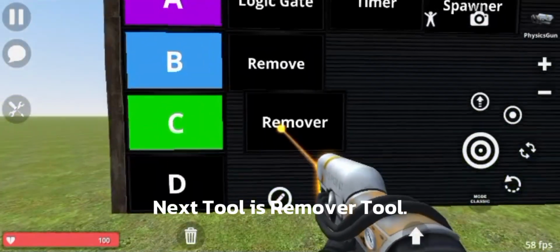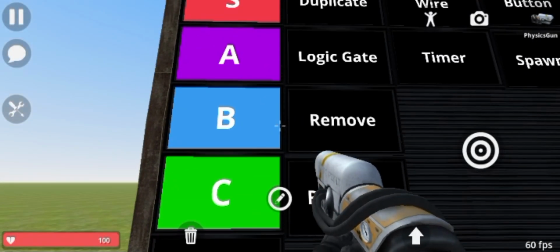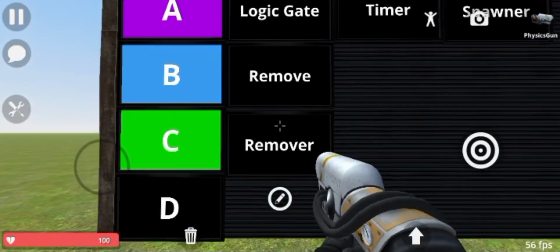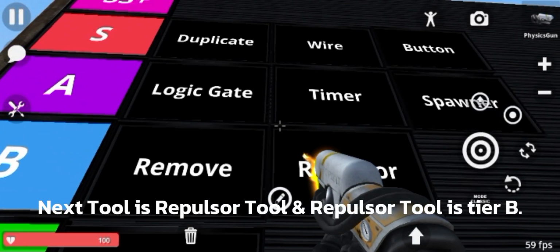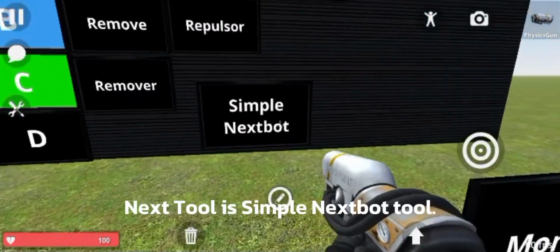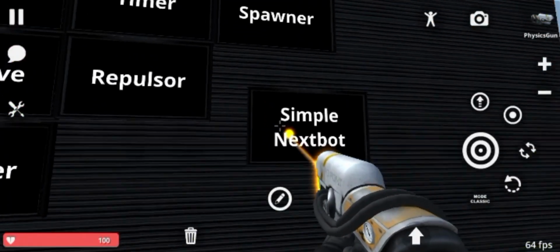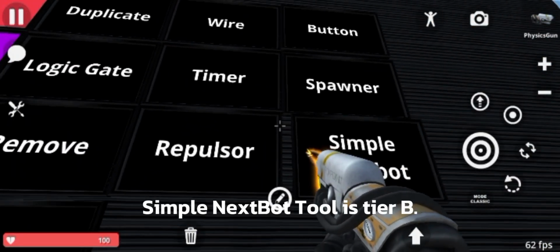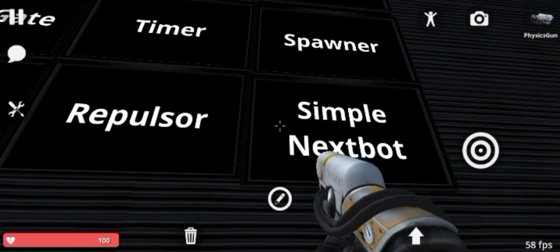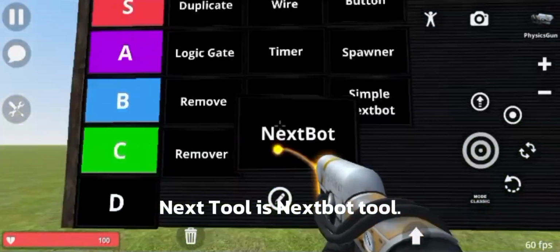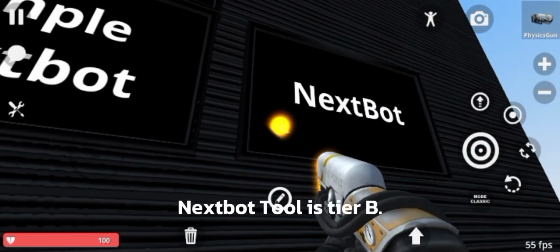Next tool is Remover Tool. Next tool is Repulsor Tool, and Repulsor Tool is Tier B. Next tool is Simple Nextbot Tool. Simple Nextbot Tool is Tier B. Next tool is Nextbot Tool. Nextbot Tool is Tier B.